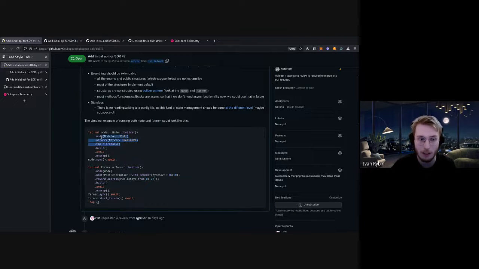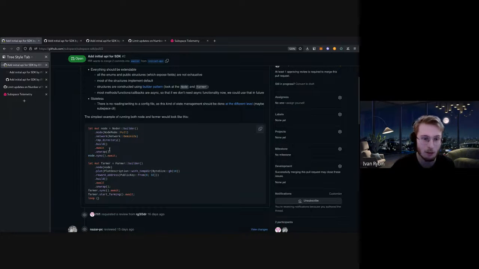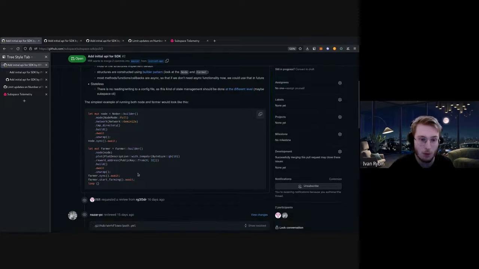Those are all the necessary fields we need to supply in order to build the node. In the end, we will get the node, which won't be running yet, so we will need to call sync explicitly. The same goes for the farmer. You just need to supply a node.